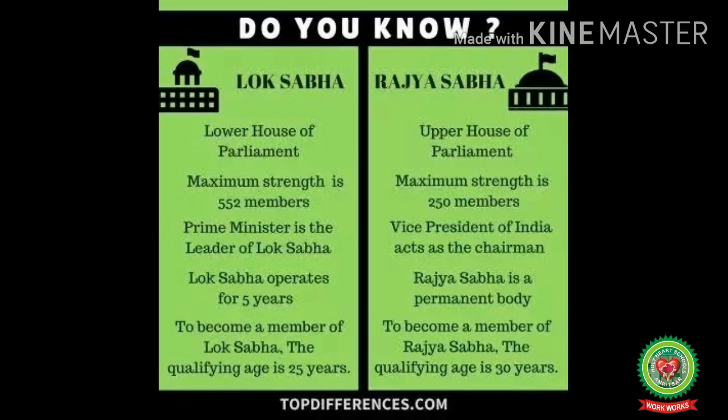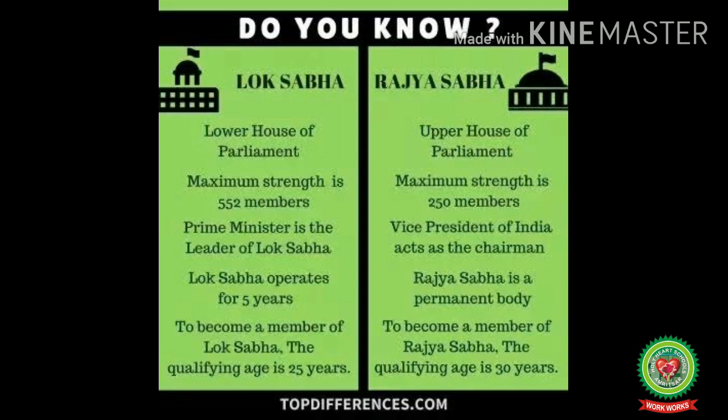Now, let us once recall all the important points related to the Lok Sabha and the Rajya Sabha. The Lok Sabha is the lower house of the parliament, whereas Rajya Sabha is the upper house of the parliament. Maximum strength in Lok Sabha is 552 members, and maximum strength in the Rajya Sabha is 250 members. Prime Minister is the leader of the Lok Sabha, whereas Vice President of India acts as the chairman of the Rajya Sabha.